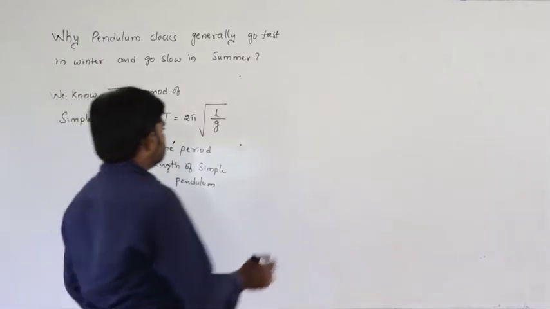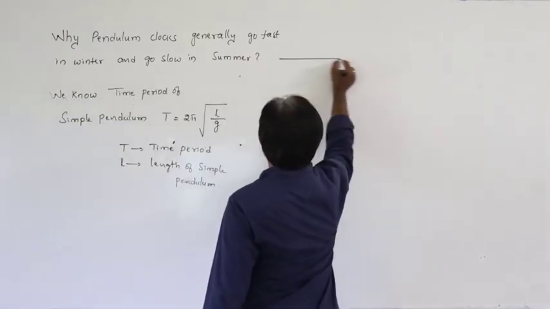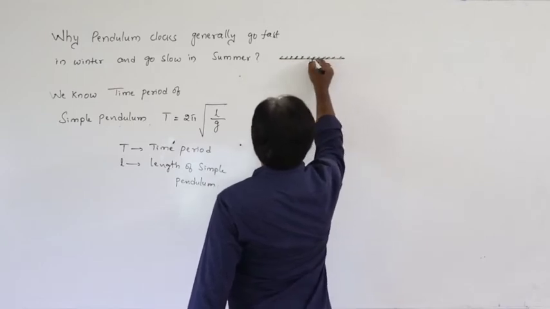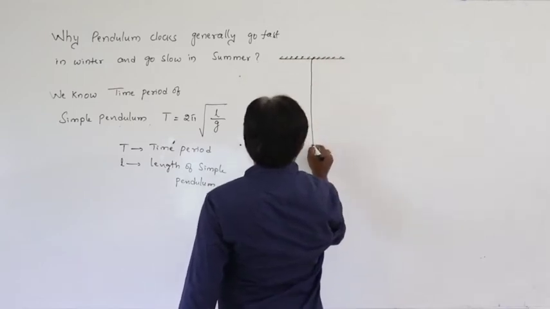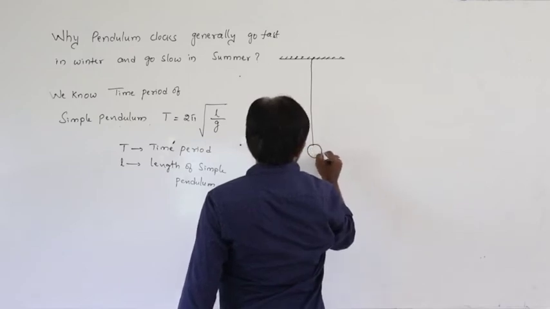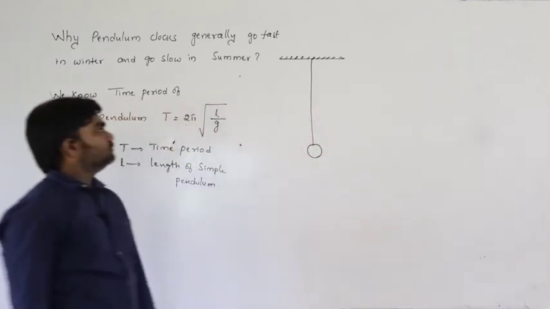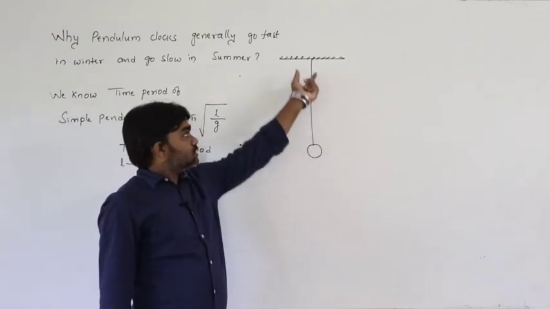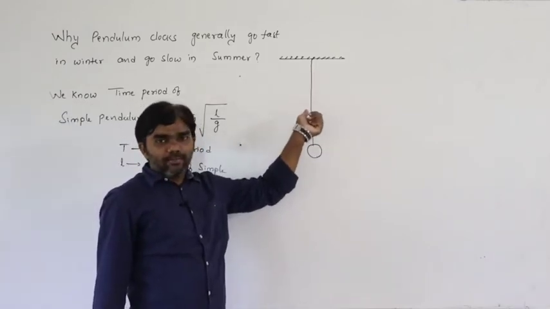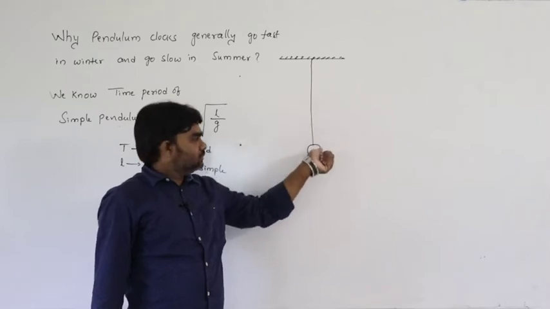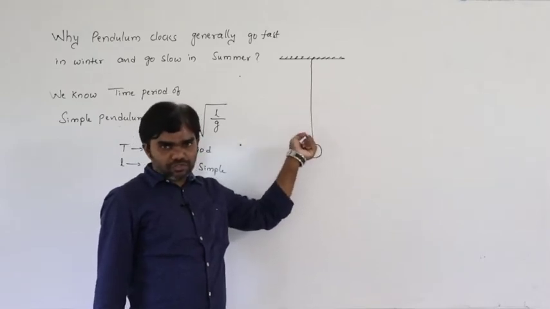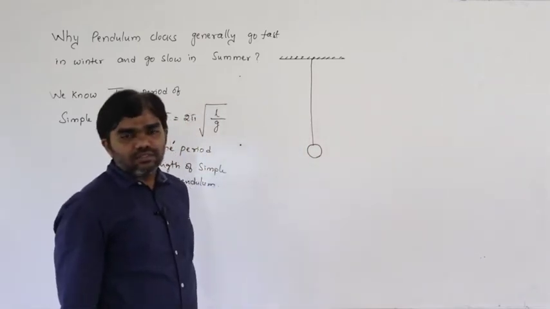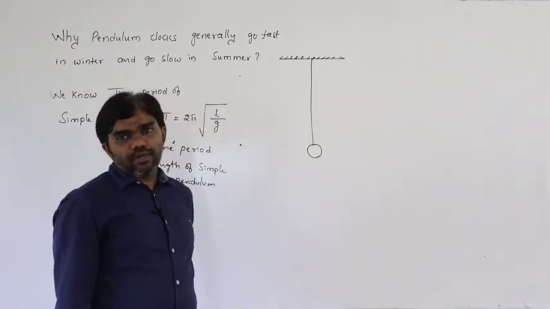So see here, a simple pendulum arrangement: a metallic sphere is suspended with the help of a metallic thread, metallic wire or string. This is considered a simple pendulum arrangement.